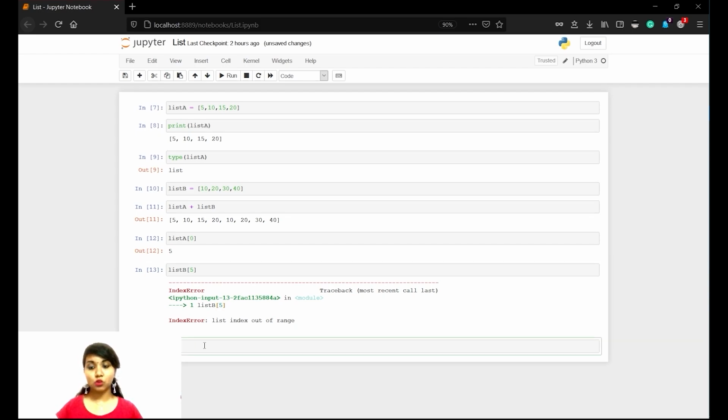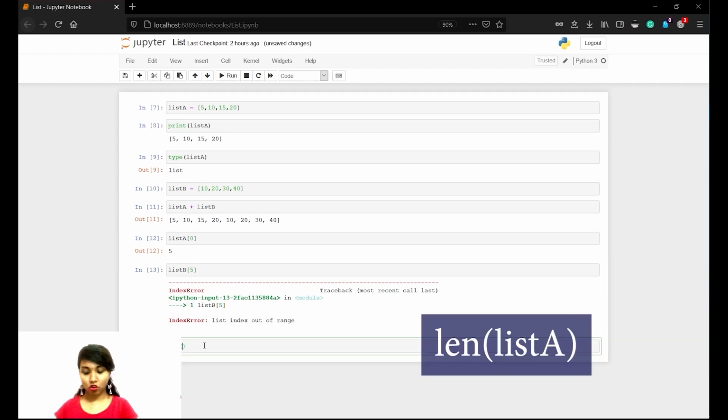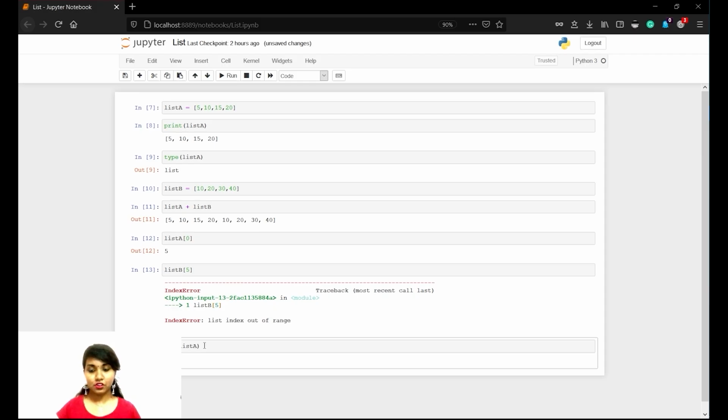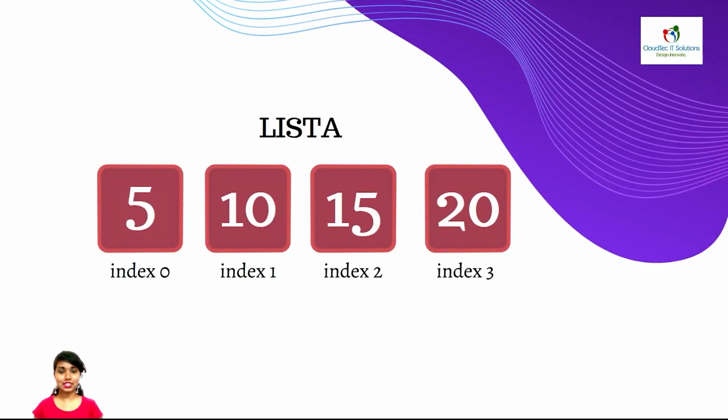And now let us see how to find out the length of a list. It is length of list A. This gives the length of the list, that is 4. This is the example which we had discussed just now, list A. List A contains 4 numbers which are 5, 10, 15, 20. This is how each value is allocated in a list. So 5 will be at index number 0. That is how indexing starts in Python in a list. It starts from 0, then 1, then 2, then 3. So when you refer to list A of 0, it shows 5. 10 is shown at index number 1, 15 at index number 2, and 20 at index number 3.